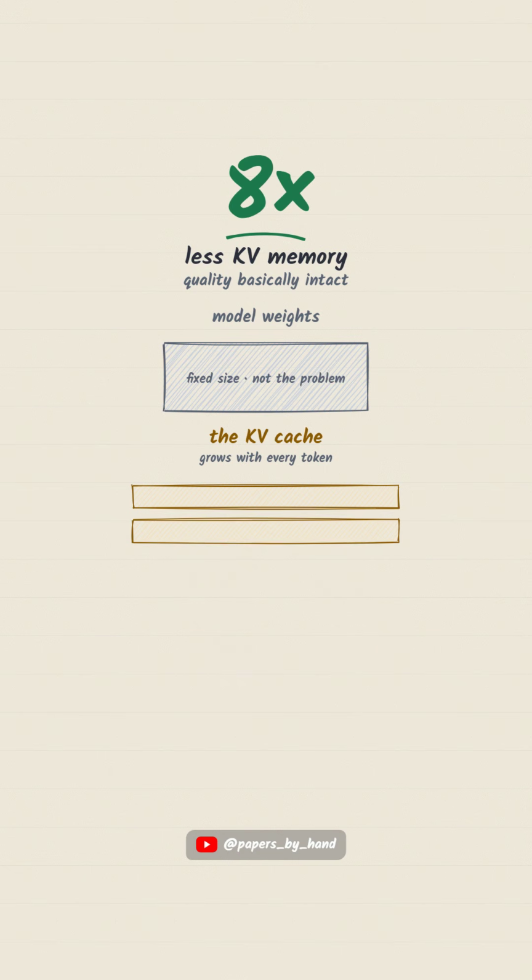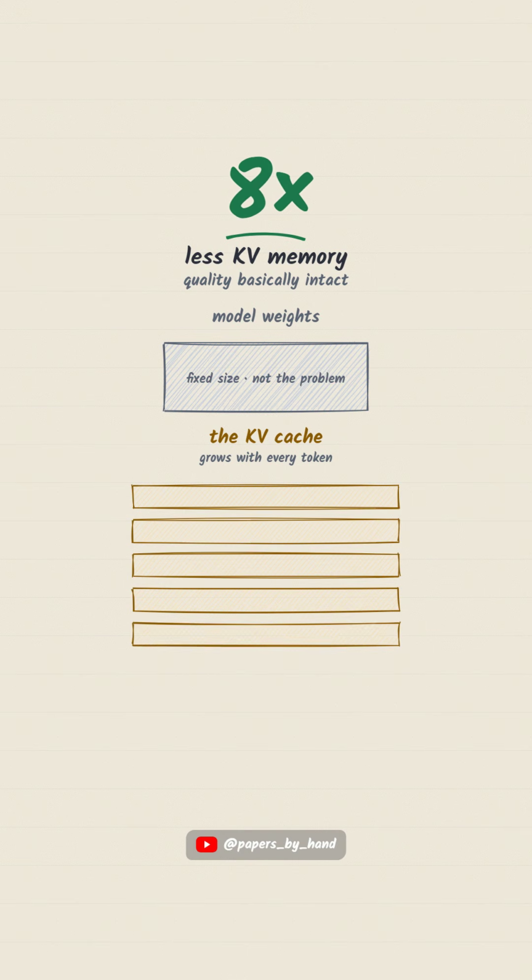Here's what nobody tells you about serving a large model. The weights aren't the problem. The thing eating your GPU is a giant, ever-growing scratchpad called the KV cache. GQA shrinks it, with a change small enough to fit in one sentence.